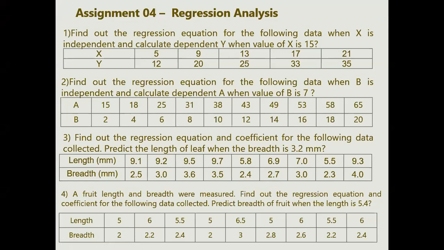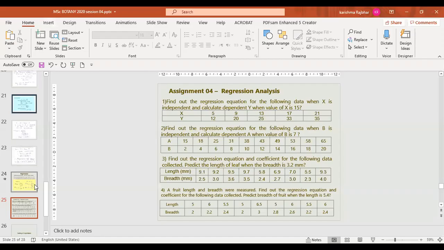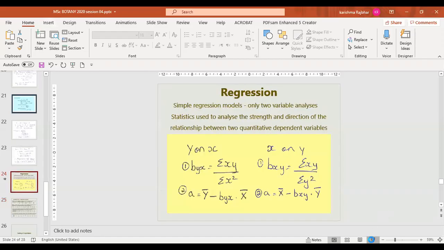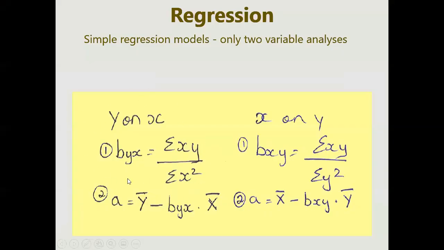Means your predictor is x and your predicted value will be y. So what is the condition here? Is it x on y or y on x? Y on x. So you will calculate your slope and intercept using y on x. I will just show you the slide for reference. Now calculate your data. You can use this y on x. Input the values and find the slope and intercept.